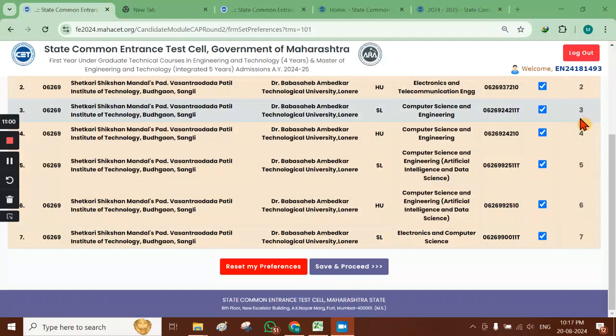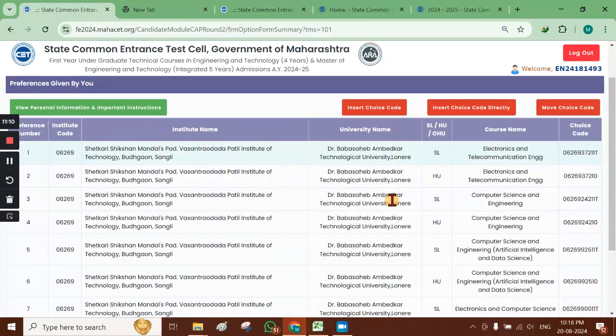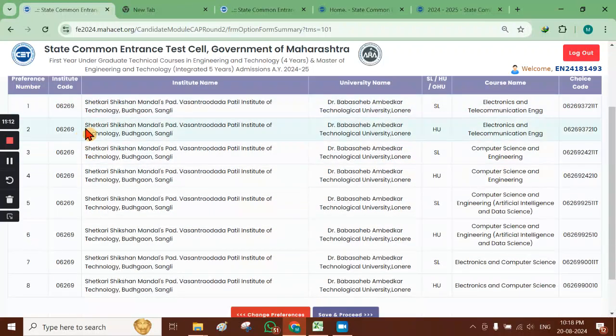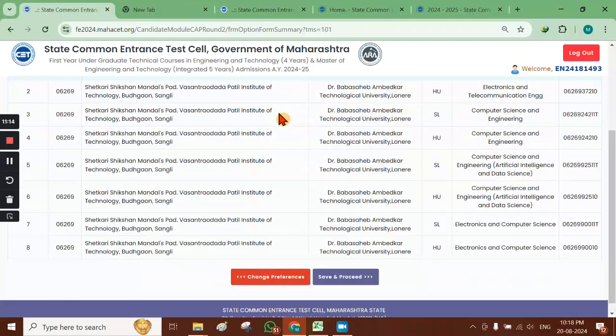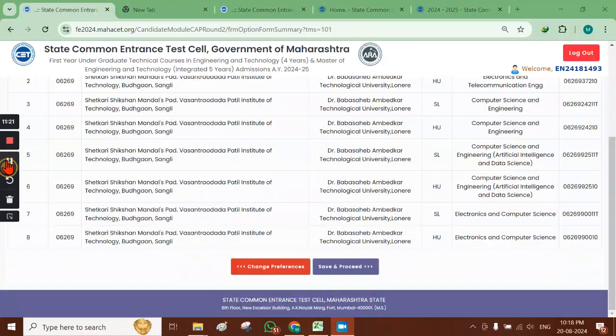After confirming the preference number or preference order, click on save and proceed. Now in the third step, the option form summary is shown to us. We again have to cross verify that it is as per our requirement. Now look at the last option.